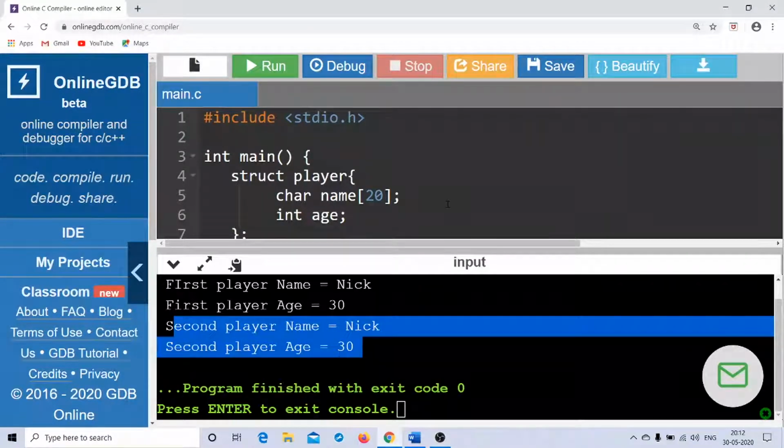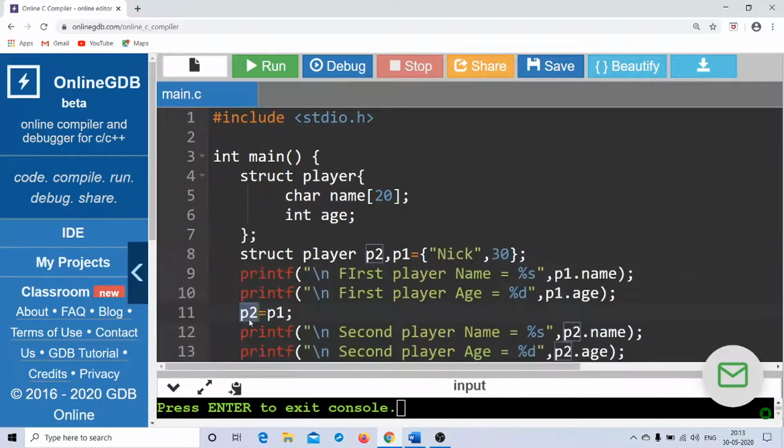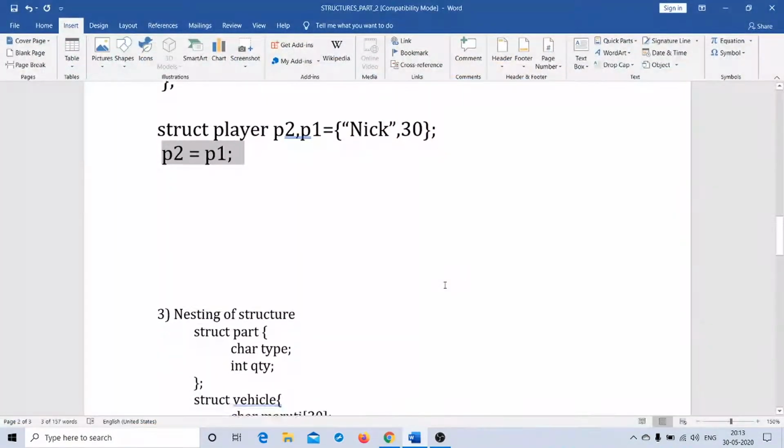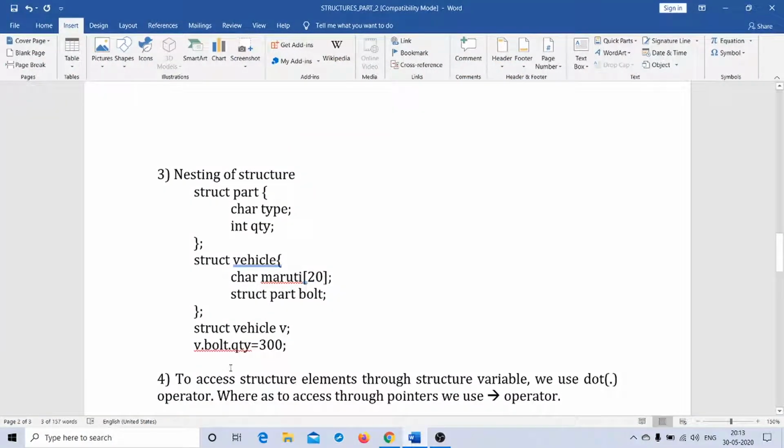Okay, so that is what we mean when we say that structure variables can be assigned to one another, provided the structure variables belong to the same structure, the same tag. And here you have seen that P2 and P1 belong to the same tag called player. Okay. Now let us move on to the next one, called nesting of structures.